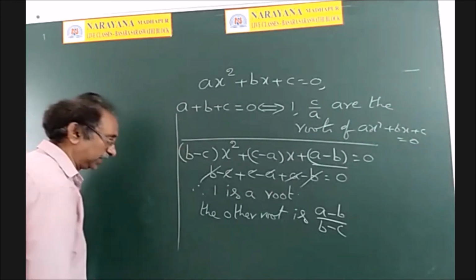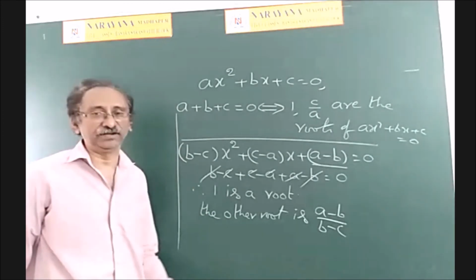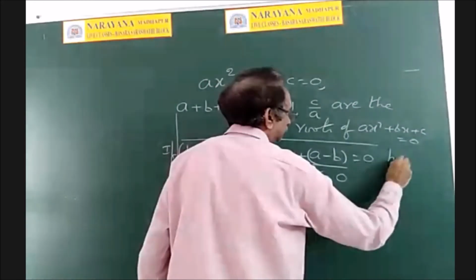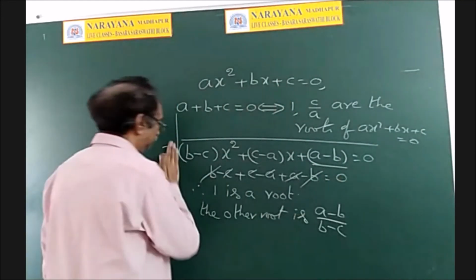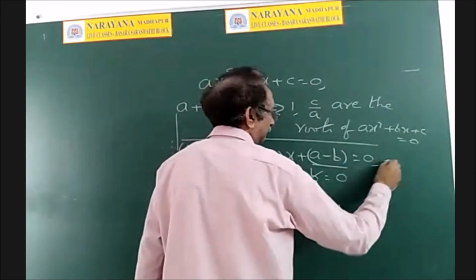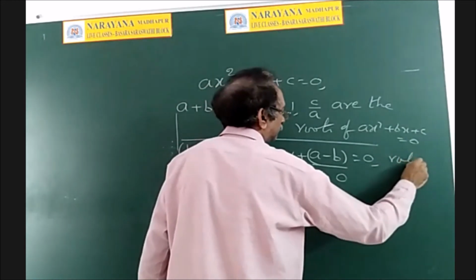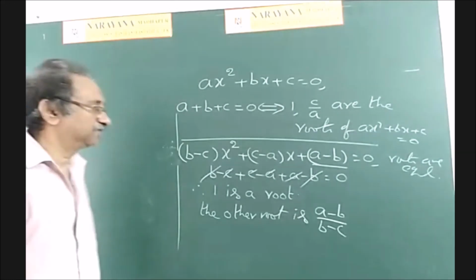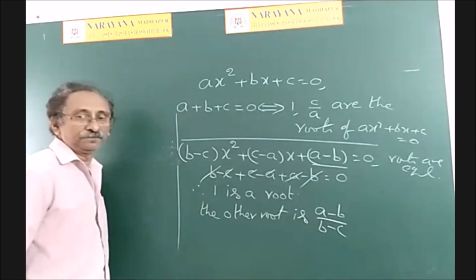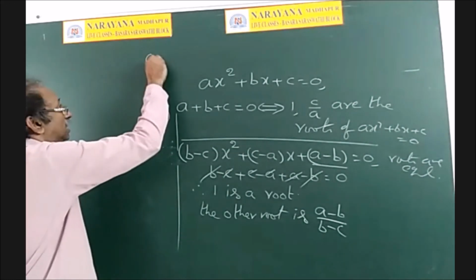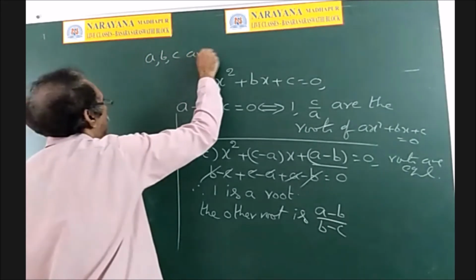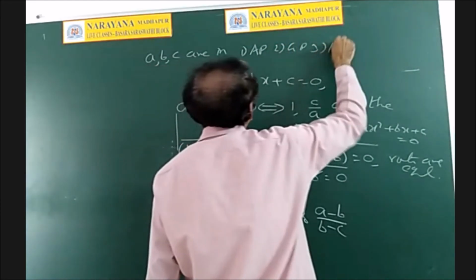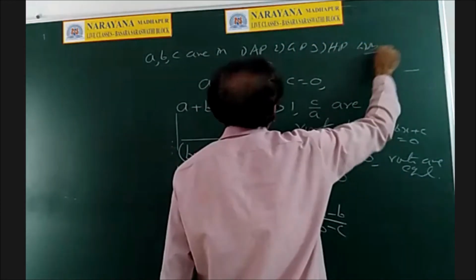Okay. And therefore, suppose this question is extended. Suppose the question is, if the roots of this equation are equal, then a comma b comma c are in, options: AP, GP, HP, none.